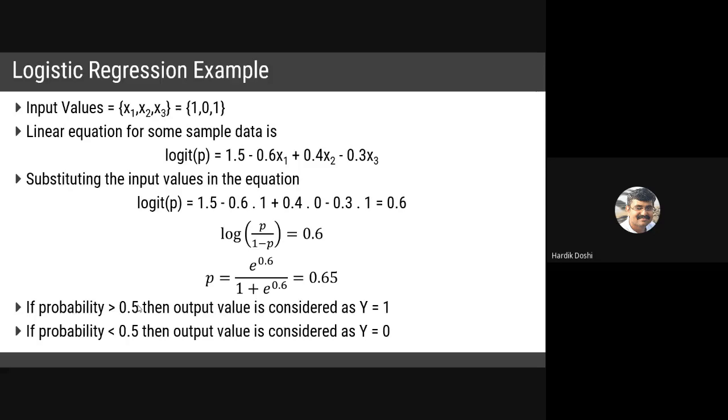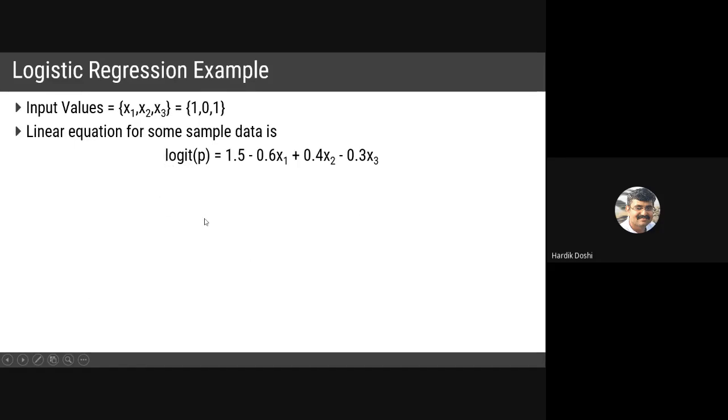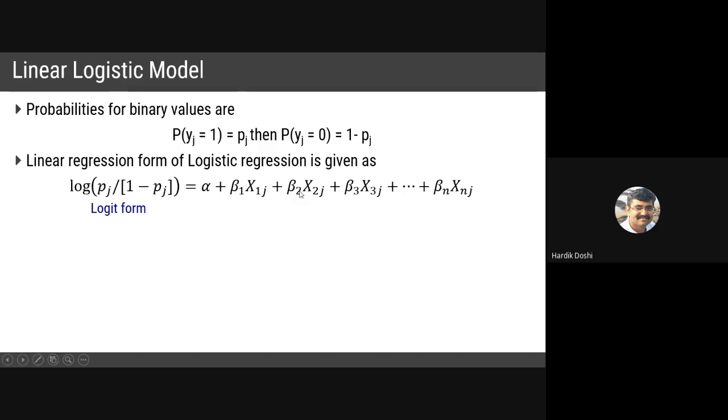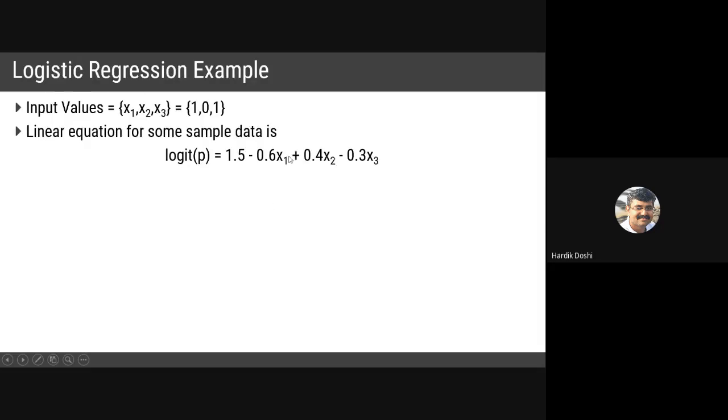So this is an example. Again, the question is how this equation is obtained. See, I took a sample equation. We are not going into the detail of obtaining this equation; we are just assuming it. Fine. This equation can also be obtained for beta 1, beta 2, like what we did in our linear regression. The formula for beta 1 was given, beta 2 was given. So based on that, you can compute these values for beta 1, beta 2, beta 3, and so on, as well as alpha, by using the training data set given.